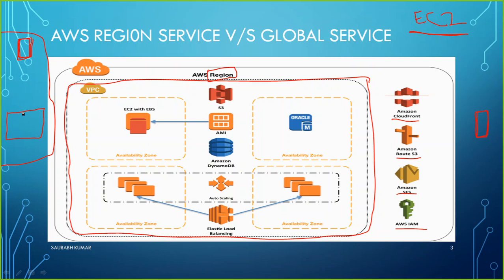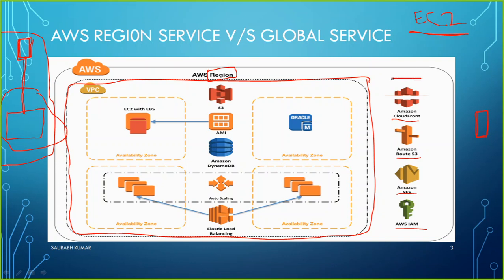The time going from here to America for every request and coming back will take a bit more time in microseconds compared to keeping my server running within my country or my region. That's why, for all the regional services you are planning to get, you should always prefer your nearest region to have that service running for you.